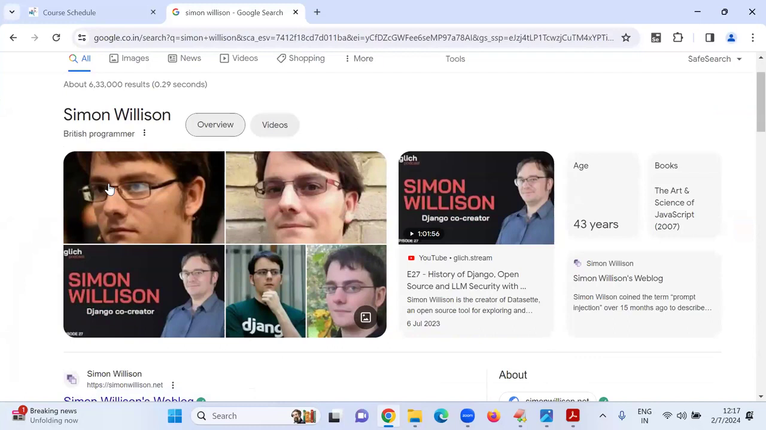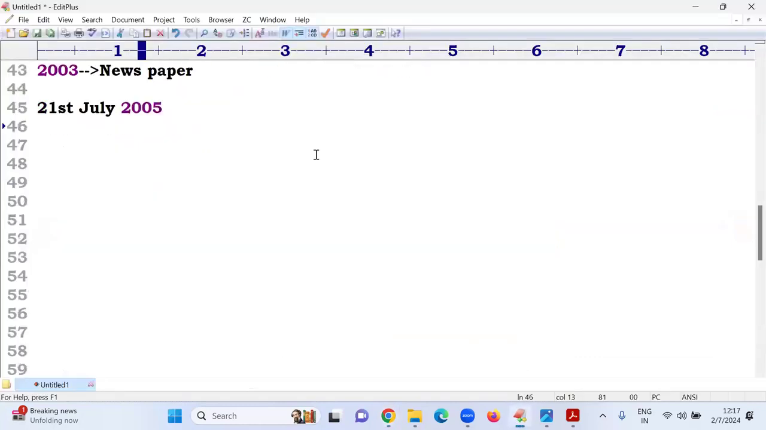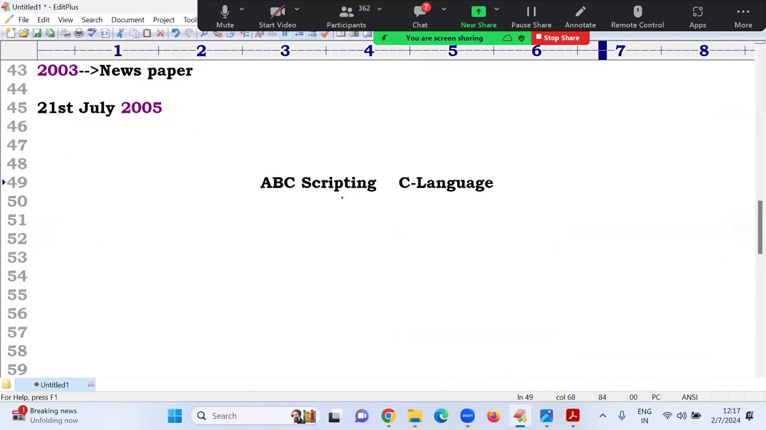Sir, Guido van Rossum introduced the Python language. What is the origin of Python? ABC scripting language along with C language. When these two were combined, one language was introduced. Once they introduced the language, what name did he give it? Python. Sir, in those days, 1982, he did not give the name Python, he gave the name as...